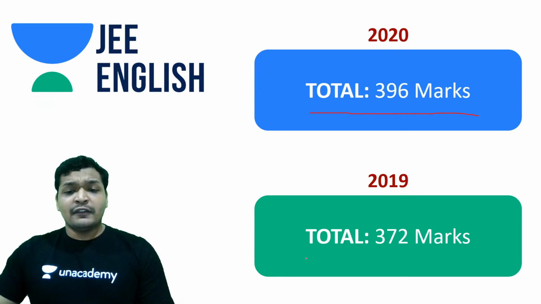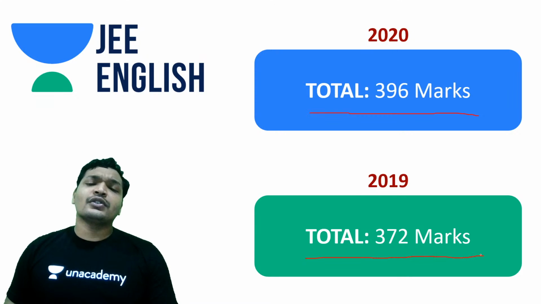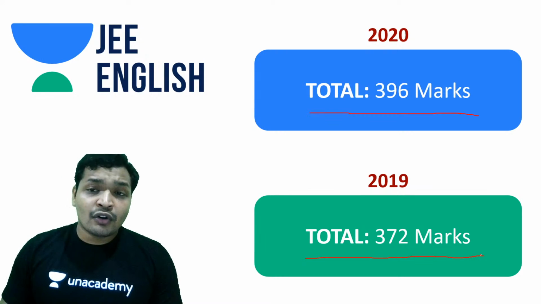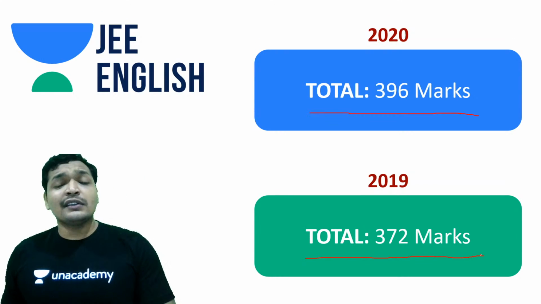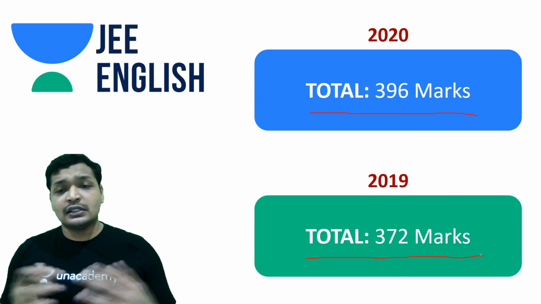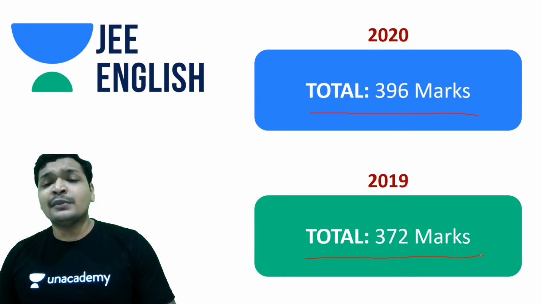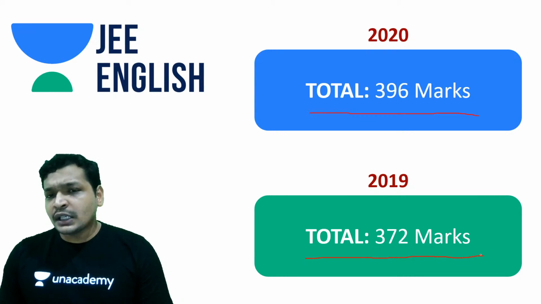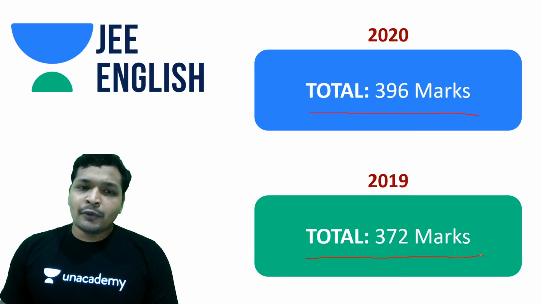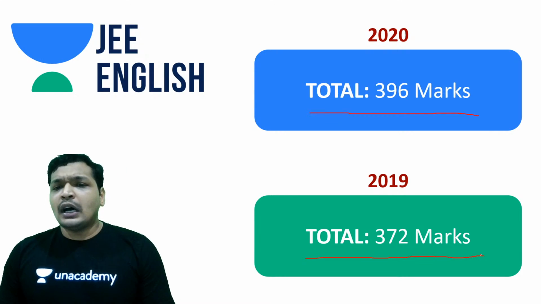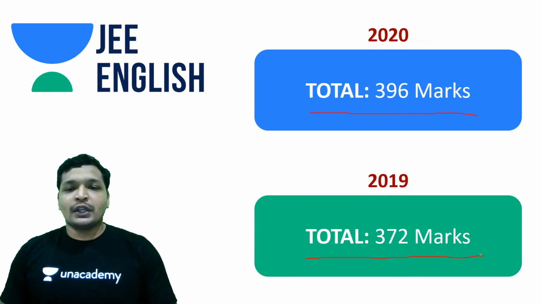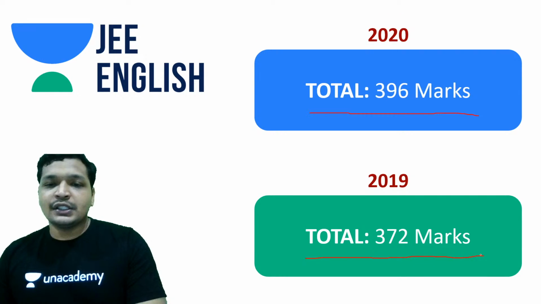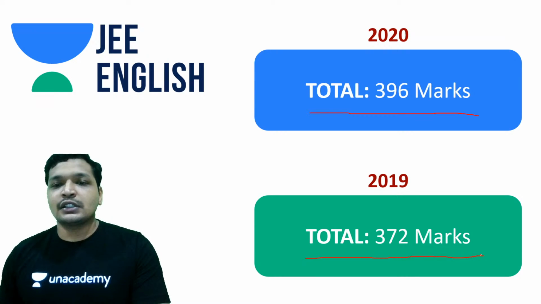As far as physics is concerned, the paper wasn't too confusing. What do I mean by confusing is, there might sometimes be wrong questions, then you're struggling a lot. In fact, the single correct answer MCQ was eliminated, which consumes a lot of time, and finally you get only 3 marks. So that was a good thing in 2020. And apart from that, the number of marks have increased. The number of questions remain the same. Nothing changed. So that is not going to change anything in terms of percentages if you're expecting.